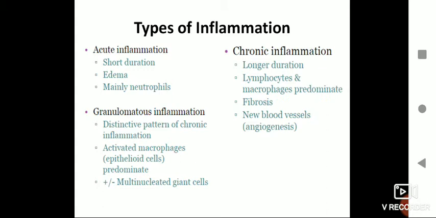Acute inflammation is usually of very short duration, and mainly neutrophils are involved, whereas chronic inflammation is when the inflammation is sustained for a very long time and is very painful, and here usually lymphocytes and macrophages are involved. Chronic inflammation usually leads to fibrosis, clotting of the blood, and formation of thick tissue. Other than this, we also have another type of inflammation called granulomatous inflammation, which is a type of chronic inflammation.